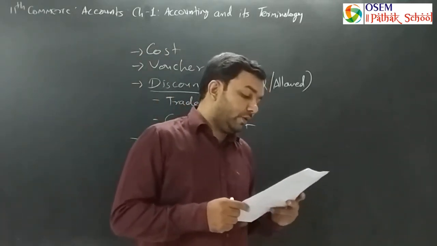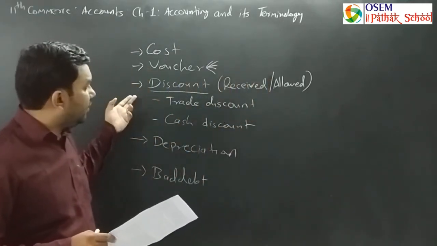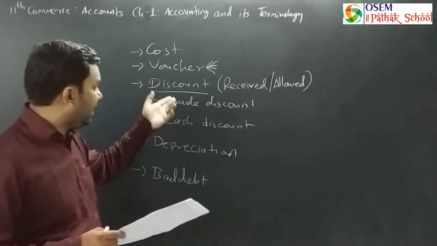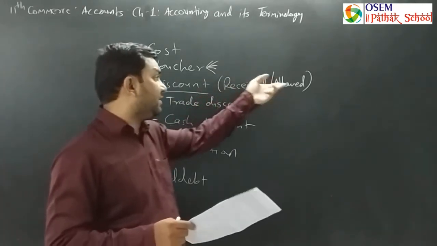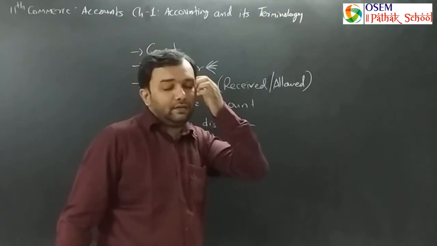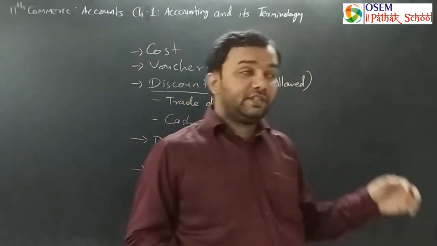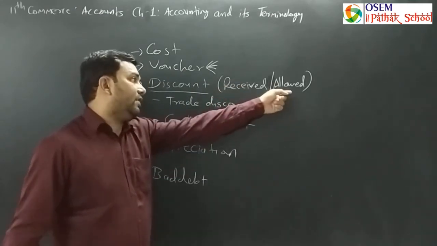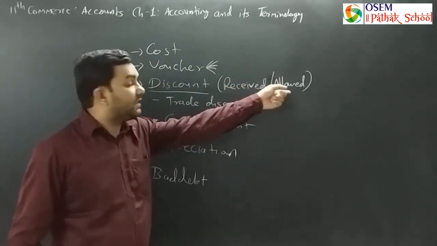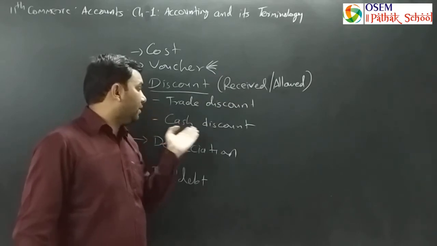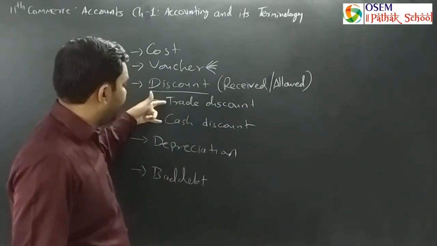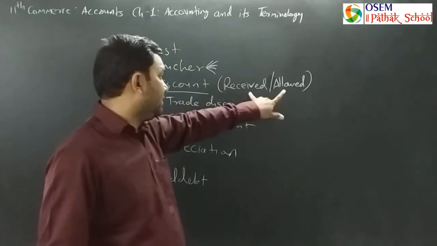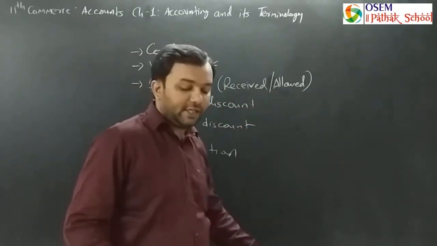Next is the discount. Discount is of two types: trade discount and cash discount, and both might be received or allowed by you. If it is received, it is income. If it is allowed, that is called your loss or expense. So trade discount and cash discount are the main types, and each is either income or expense.